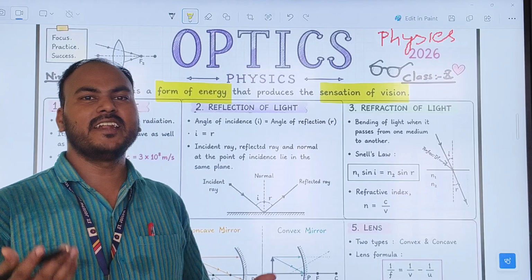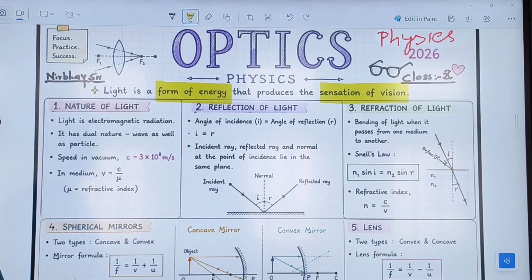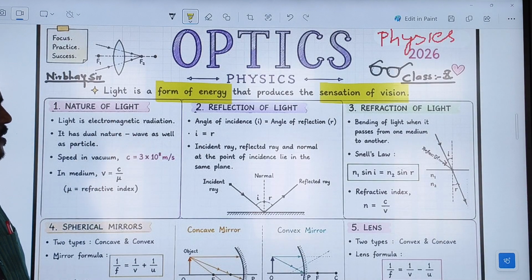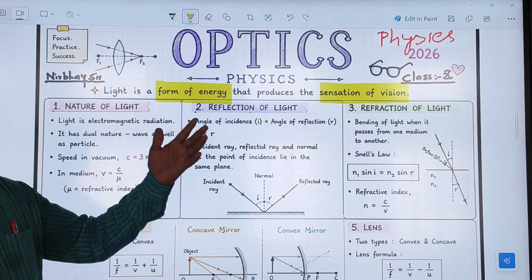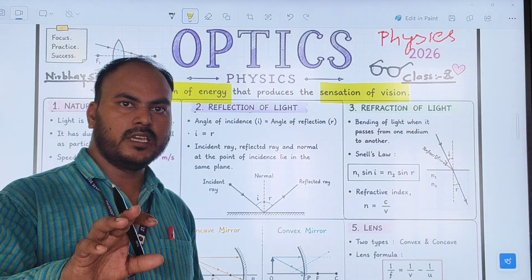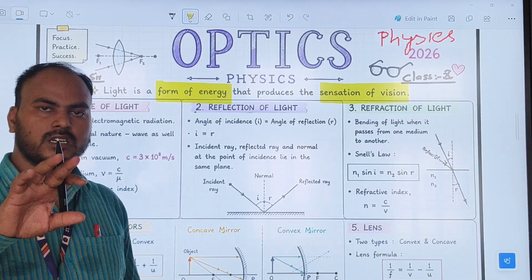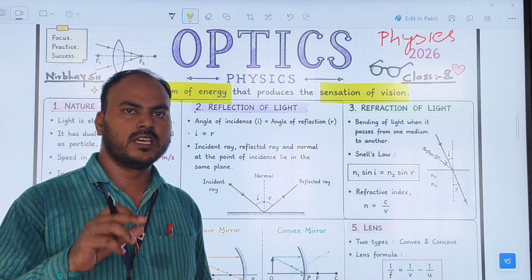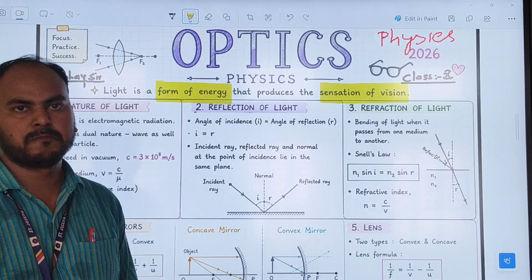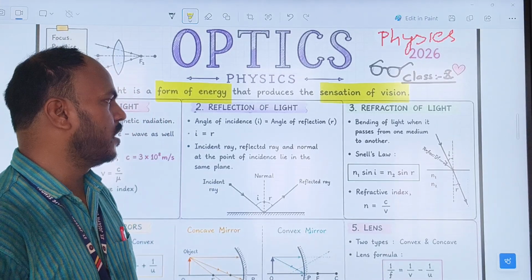Are you able to write anything? Your answer is no. So that's why light is a form of energy which produces the sensation of our vision. Only if light is present in our surroundings are we able to see objects and visualize the colorful world.